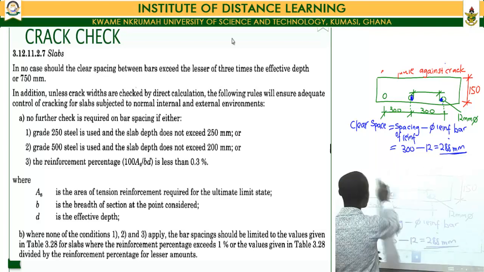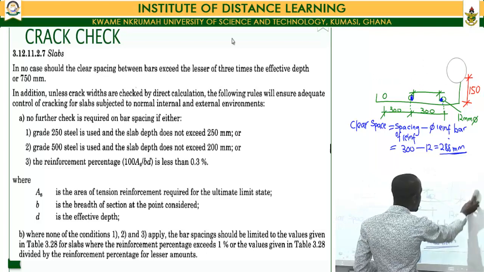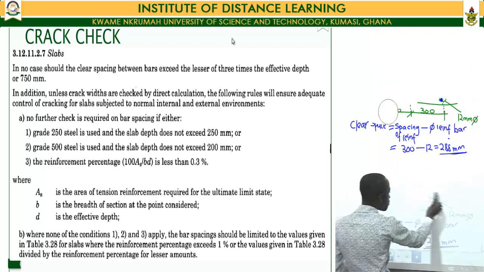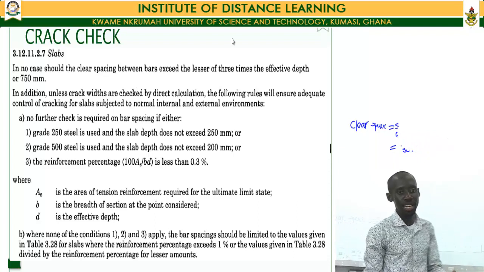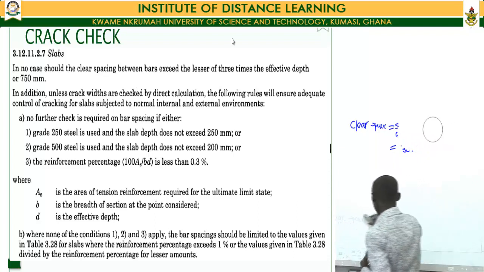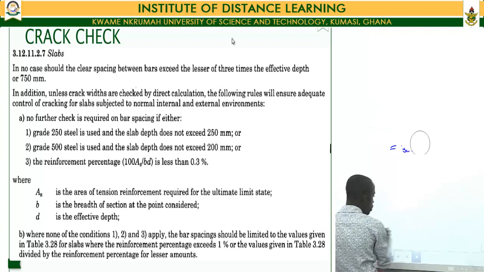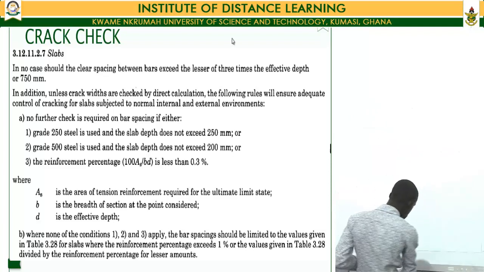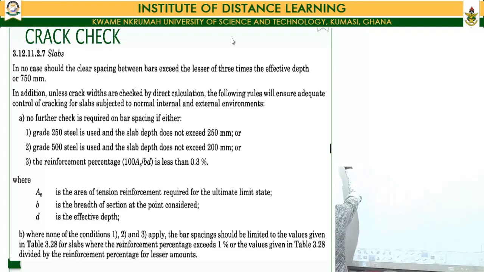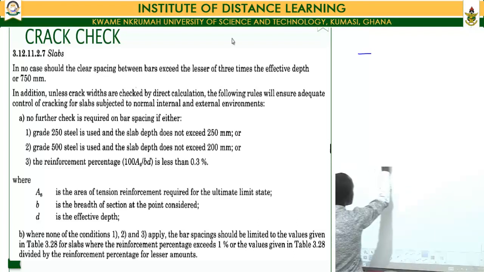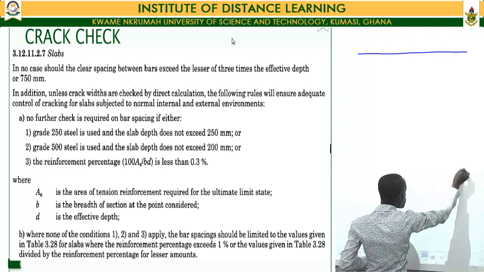So having come out with a slab that passed most of the checks that we've gone through, we should be able to convert whatever we've done into graphical terms. Based on the moment values that we designed for, we should be able to provide our reinforcement in the sections as adequate.